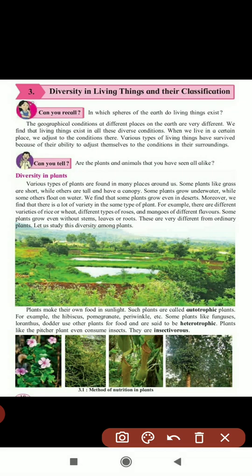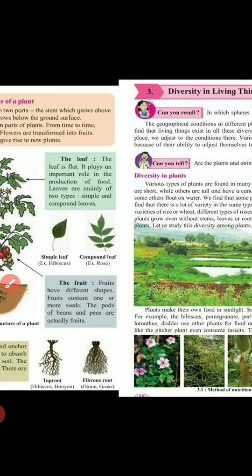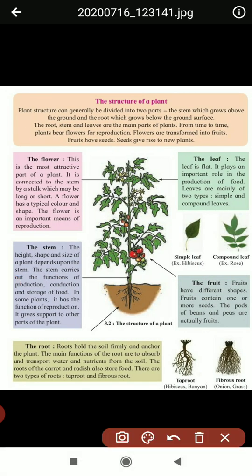First, autotrophic, which make their own food. Next is heterotrophic, which depend on others for food. And third is insectivorous. Insectivorous means which eat insects only. Understood, children? Yes. Next part is the structure of a plant.